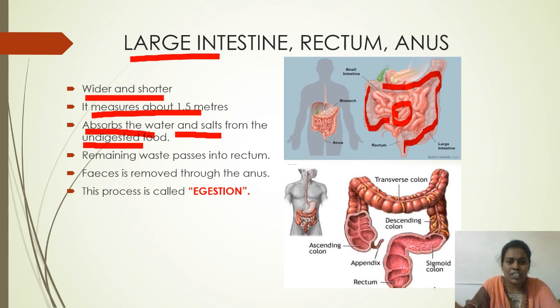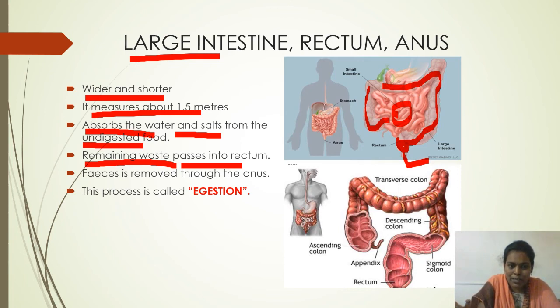That water and salts are absorbed by the walls of the large intestine, and the remaining waste material passes into the rectum. The rectum is a sac-like structure, and it opens out through one small hole-like structure called the anus. Through the anus, the remaining waste material passes out.